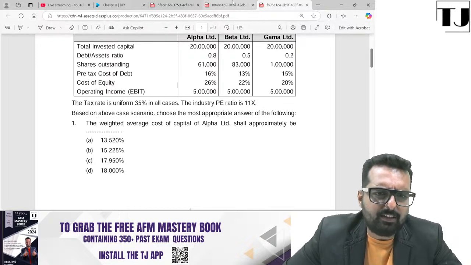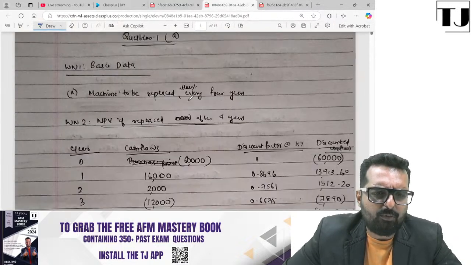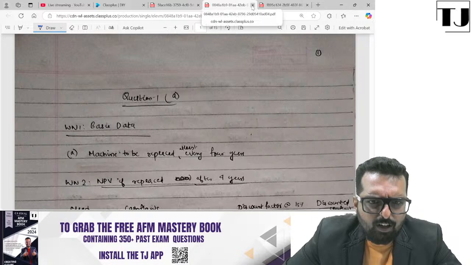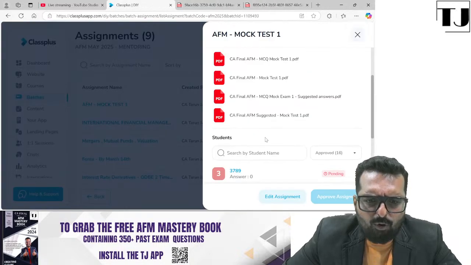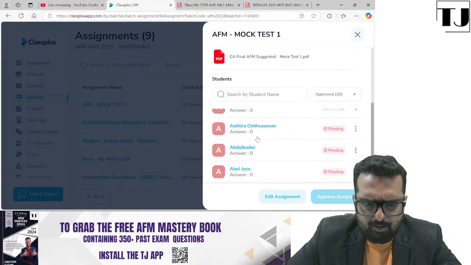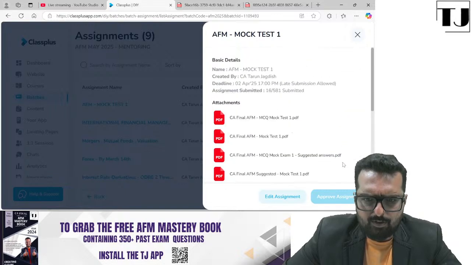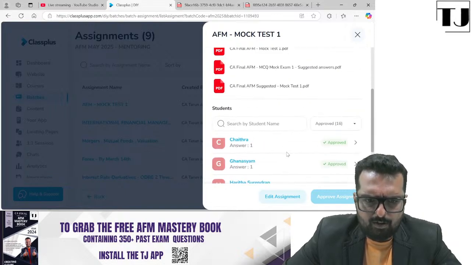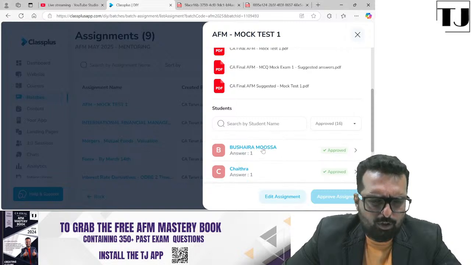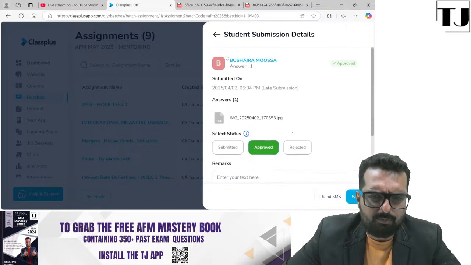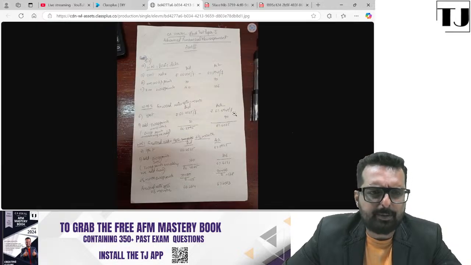So when you do it like this, the answer that you get for the first question is, hold on, I think I have opened the solution for, wait, I'll take Aarti Jain, she hasn't done it. I'm opening Bushera's right now, just to cross check.